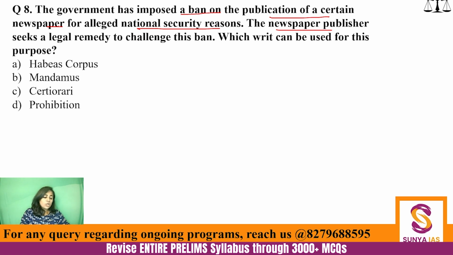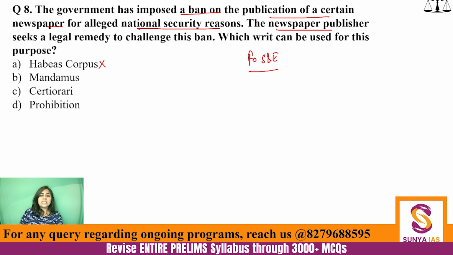Now, here you might not know the exact answer, but you can go on eliminating things, right? So first of all, you will eliminate habeas corpus, because it is related to individual liberty and is about bringing the body off. Here, the concern is about freedom of speech and expression. Now, how can you further eliminate?